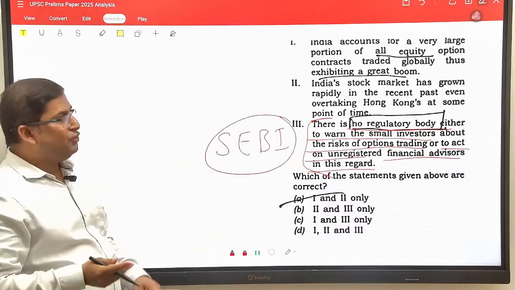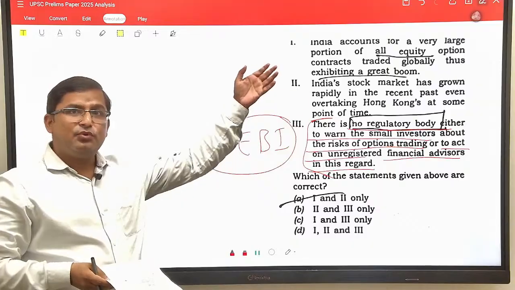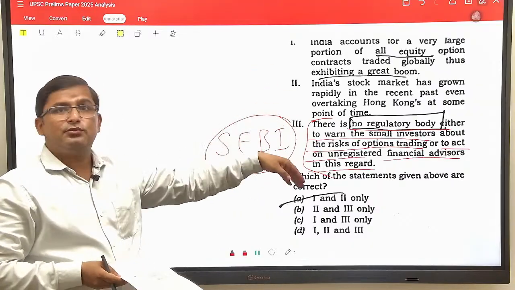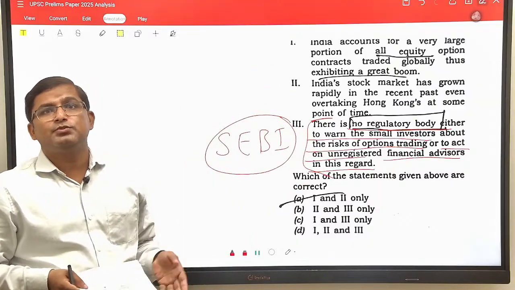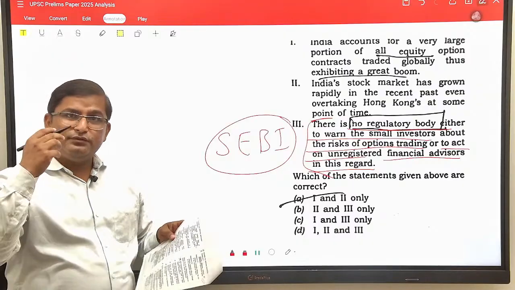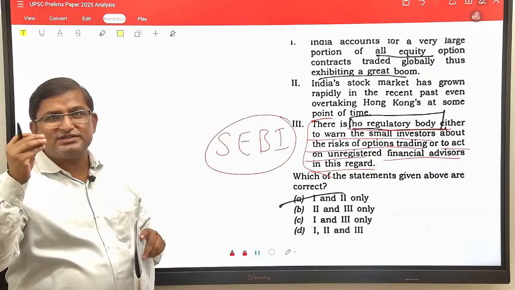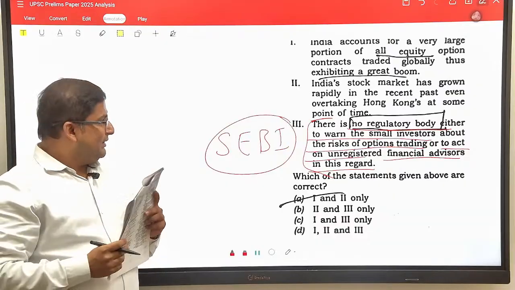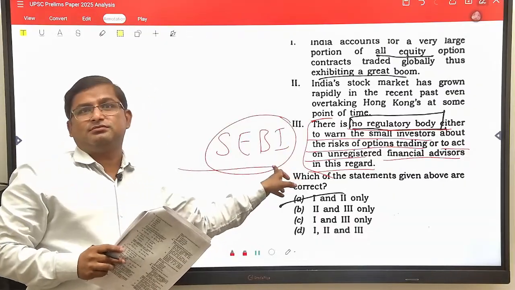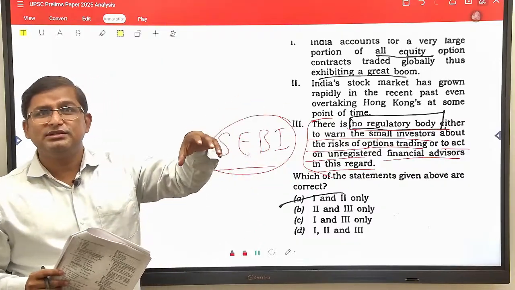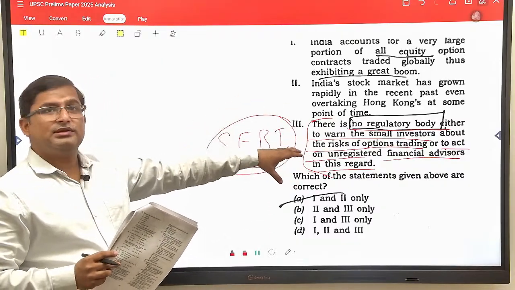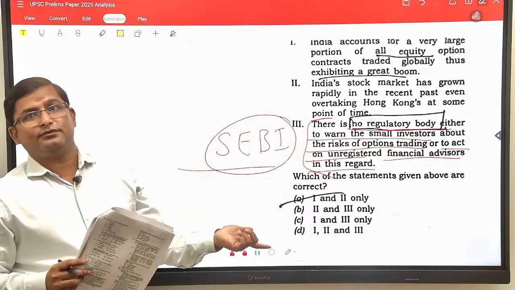There is SEBI to regulate and to warn the small investors about future and option trading. Whenever you start future and option trading in any brokerage app, whether it is Groww, Angel One, or Zerodha, SEBI will give you a message that 90% of investors are in loss in FNO. Please be careful.